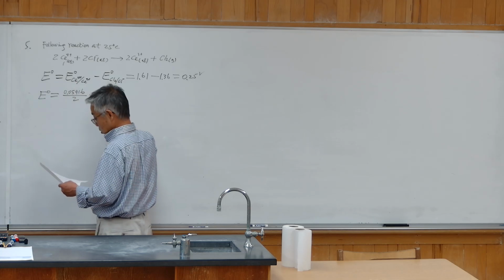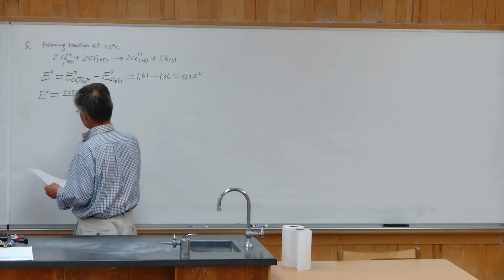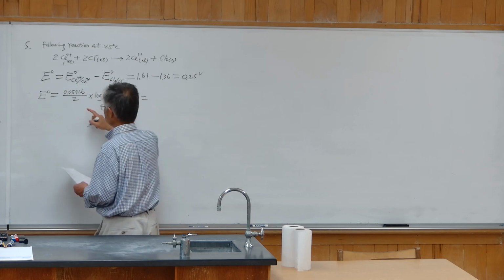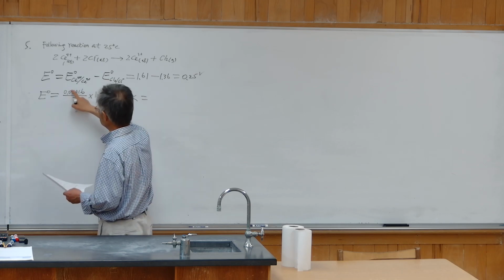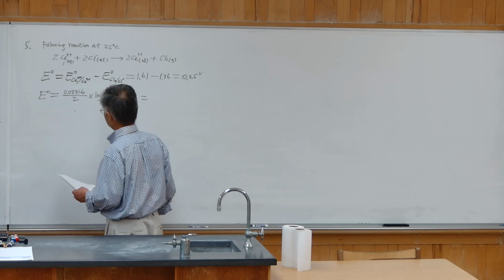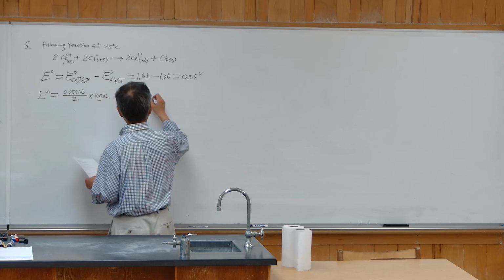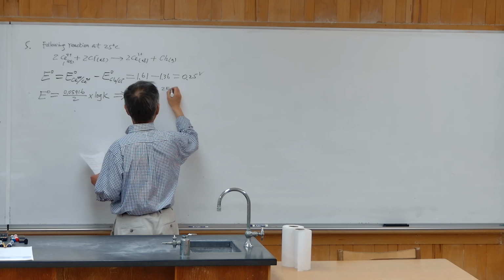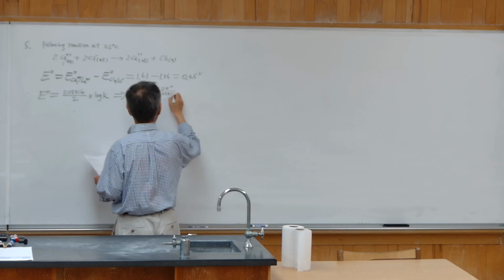Log K is the equilibrium constant. From here, K will be equal to 10 to the power of 2E0 divided by 0.05916.